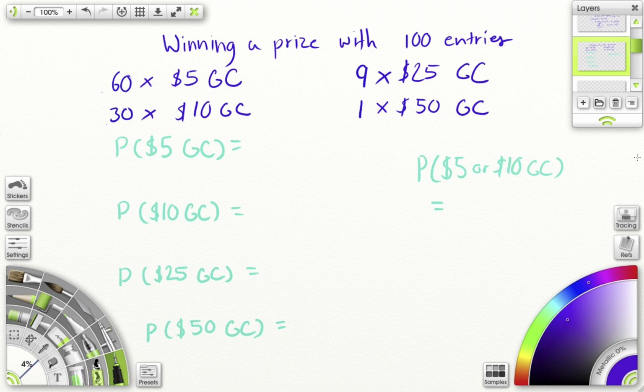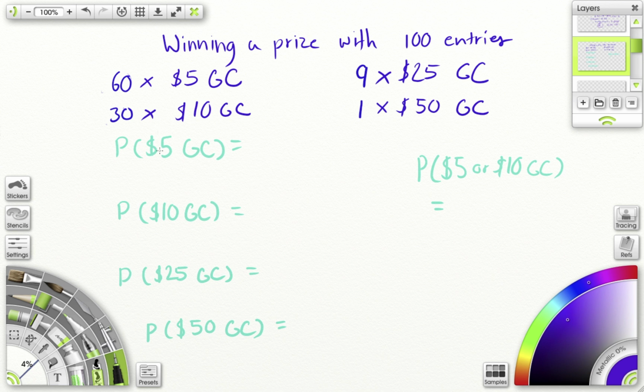We're looking at the probability of getting one of those gift cards. So we're not looking at the probability of 100 entries being selected out of so many. Let's say 2,000 people entered, they picked 100 people. Out of those 100 people, we're looking at the probability of what kind of gift cards those 100 people are going to get. Okay? So 100 is our total.